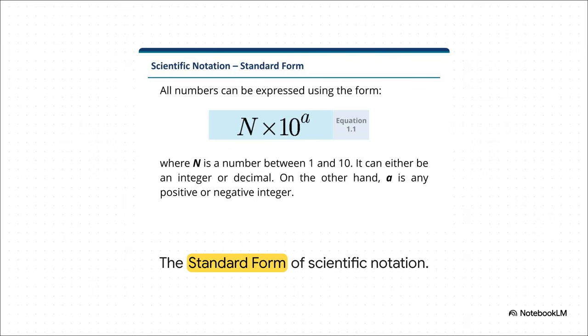Basically, every single number, no matter how gigantically large or infinitesimally small, can be expressed as a base number, let's call it n, multiplied by 10 to the power of a. The rules for this are incredibly strict, but they're also super simple. First, n absolutely must be a number between 1 and 10. It can be an integer or it can be a decimal, but it has to fall in that range. And a, our exponent, that's just an integer, and it can be either positive or negative.